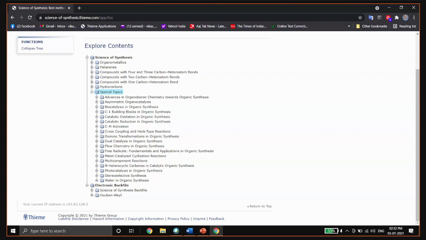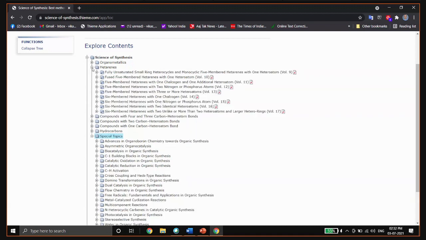Let's check the synthesis of indole. So indole is a heteroarene. Just open the heteroarene, and indole is a 5-member heterocycle with one heteroatom.